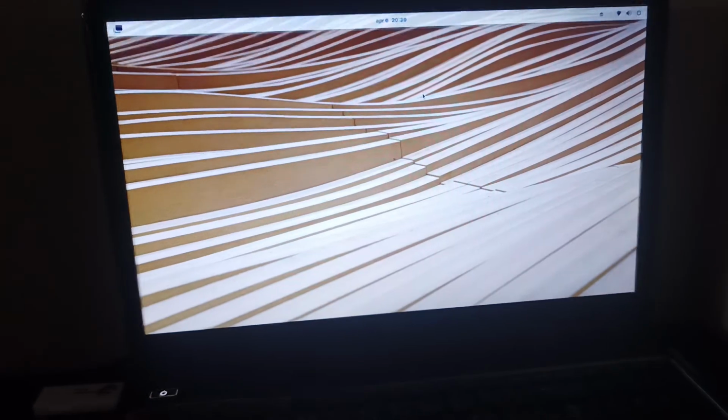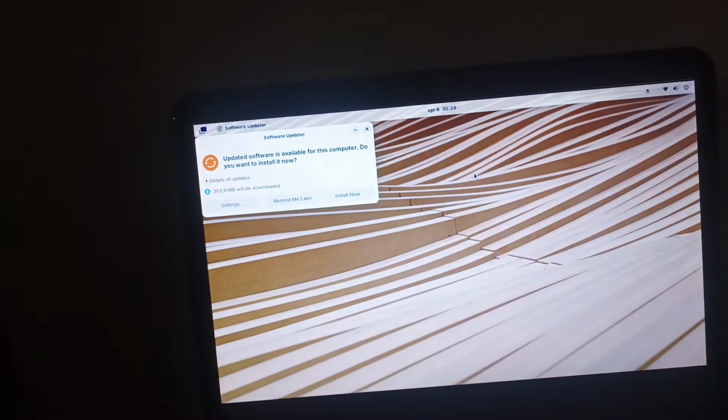I don't know. Wait, what? My CD drive just popped out. Don't know why. Updated software is available for this computer? No thanks. I'm updating it to Nyarch.